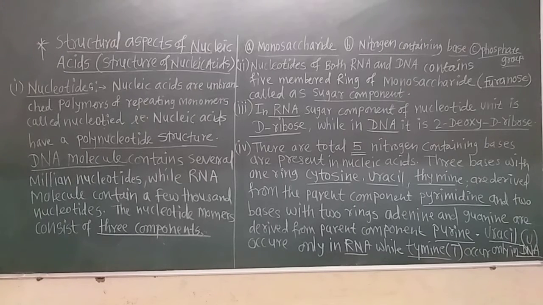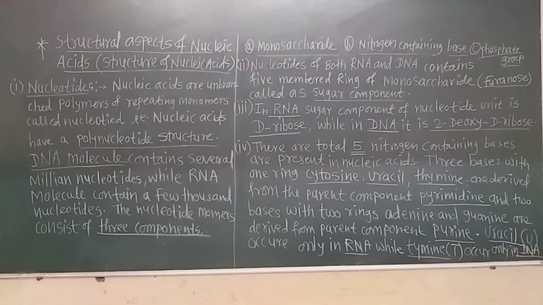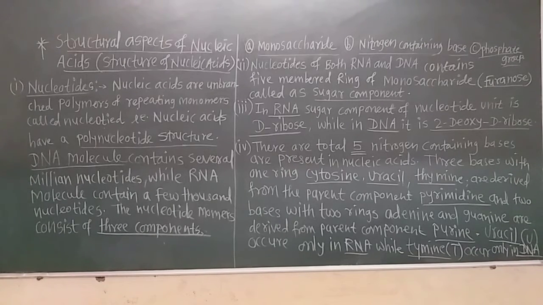Again, the names of the 5 different nitrogenous bases are uracil, thymine, cytosine, guanine and adenine. Out of these 5 nitrogenous bases, only in RNA the uracil base is found.